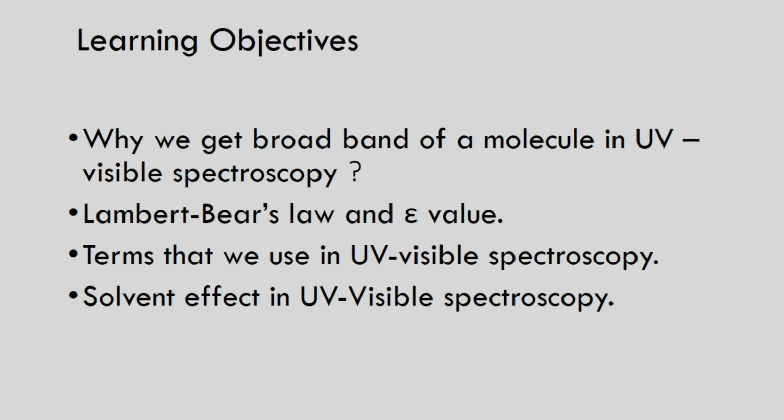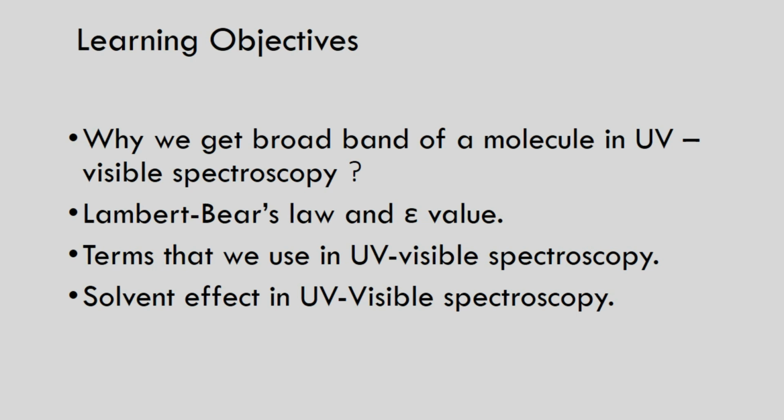The third thing is, once we get the absorbance spectra, there are certain terms in UV visible spectroscopy. Those are chromophore, auxochrome, hyperchromic shift, bathochromic shift, hypochromic shift and hypsochromic shift. And the last one is the choice of solvent in UV visible spectroscopy, and what are the different effects or parameters affected by the choice of solvent that we need to learn.